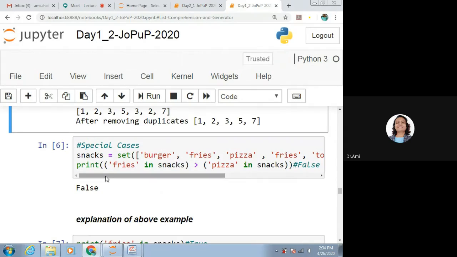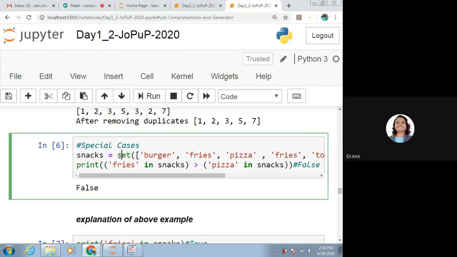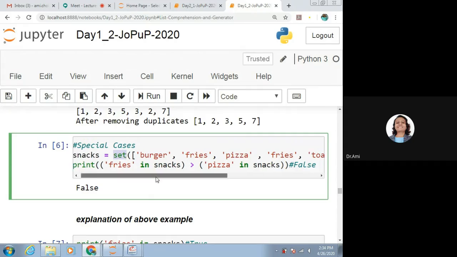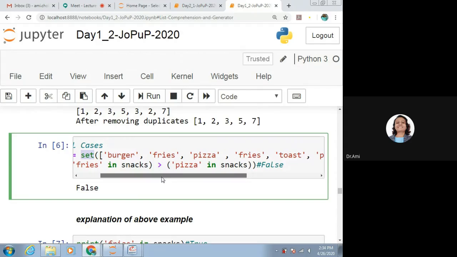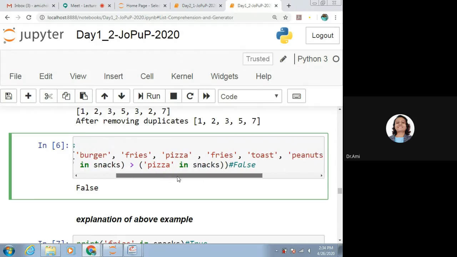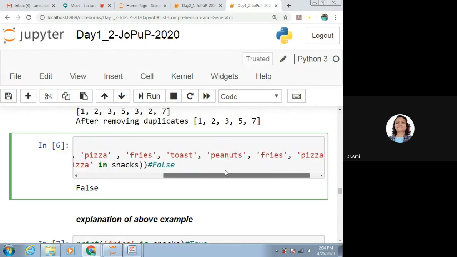Here one more example is there. Snacks is equal to set of burger, fries, pizza. Mouth is watering. Fries, toast, peanuts, fries, pizza.